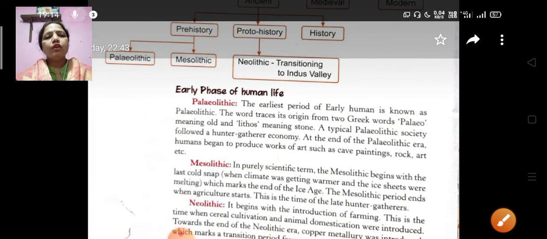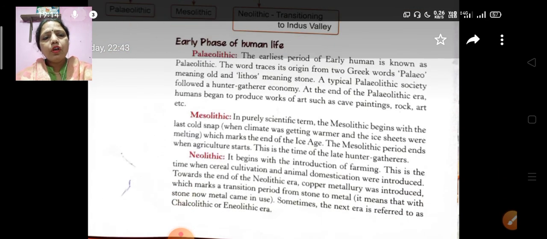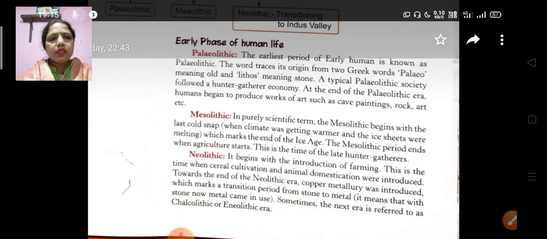Next, the early phase of human life. So now we will know about them one by one. Paleolithic: the earliest period of early humans is known as the Paleolithic. And Mesolithic: in purely scientific terms, the Mesolithic begins with the last cold snap, which marks the end of the ice age. The Mesolithic period ends when agriculture starts. This is the time of the late hunter-gatherers.